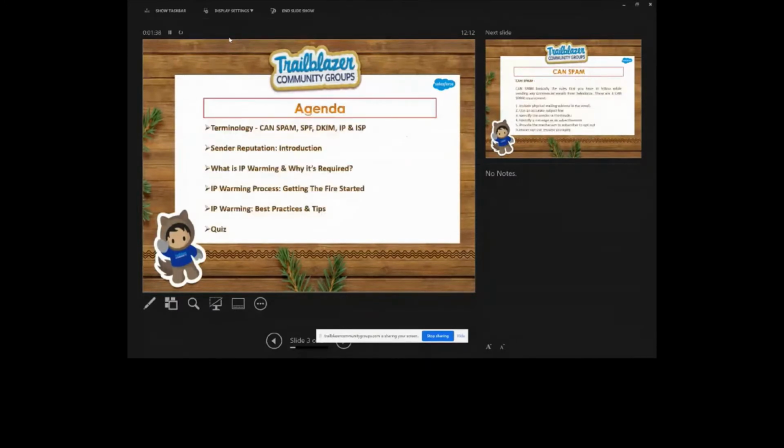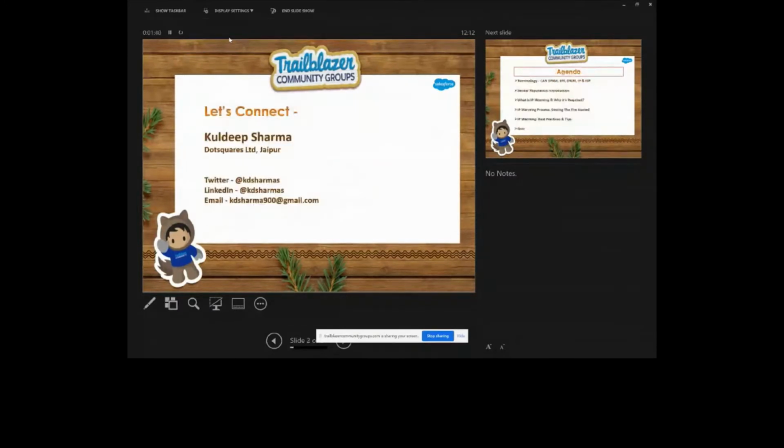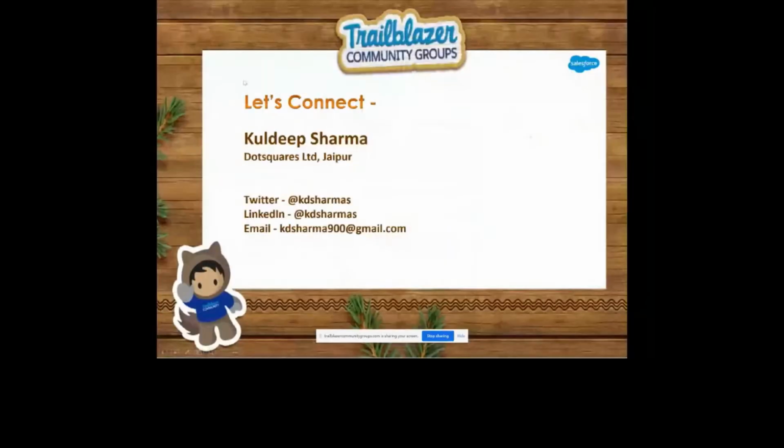Just one thing, Kuldeep, Vikas, you have to go to full presentation mode, go to display settings on top, the drop down, and swap. Yeah. Yep, we are good. Back to you, Kuldeep.